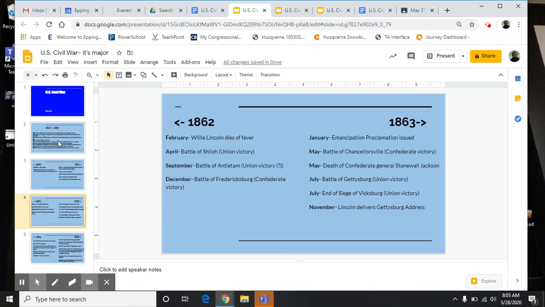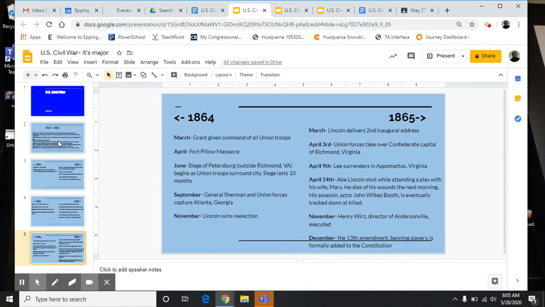But anyway, continuing on, we talked about the Emancipation Proclamation, 1863, the death of Stonewall Jackson, Vicksburg, Gettysburg Address, 1864. Most of these things that we've talked about, 1864 is sort of where we get into what we'll have to talk about next week. So we mentioned the Fort Pillow Massacre, but then when we get to a guy named General Sherman and Lincoln winning re-election and stuff, and of course the end of the war and then his assassination, that gets into 1865. So that'll be stuff that we talk about on Monday.